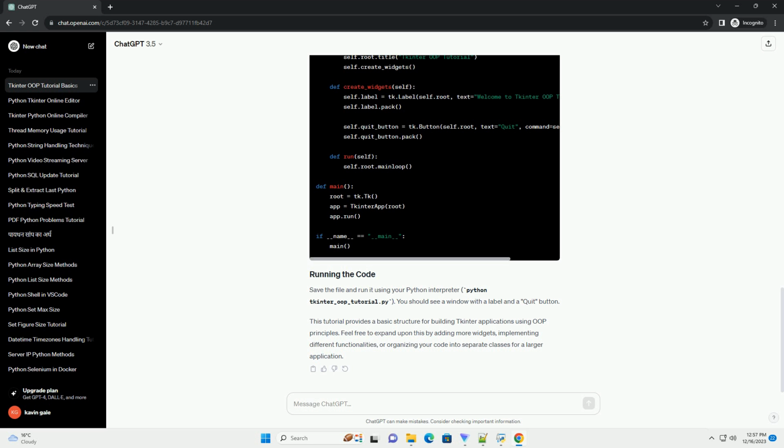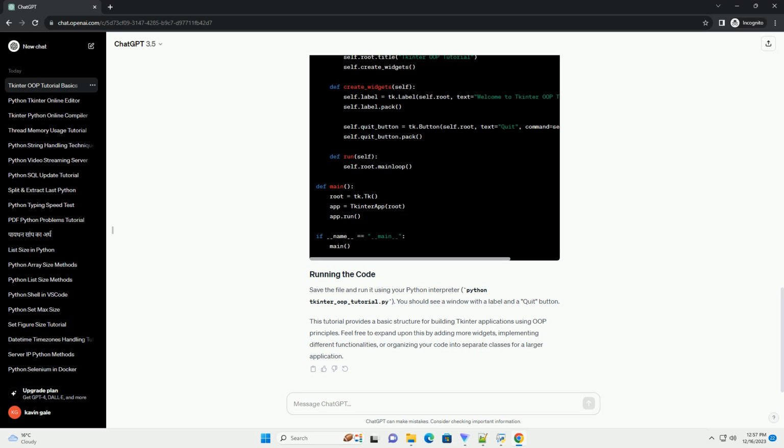You can add widgets, buttons, labels, entry fields, etc., to the window by defining methods within the Tkinter app class. Instantiate the tk class, the main window, and pass it to the Tkinter app class. Save the file and run it using your Python interpreter: python tkinter_OOP_tutorial.py. You should see a window with a label and a quit button.